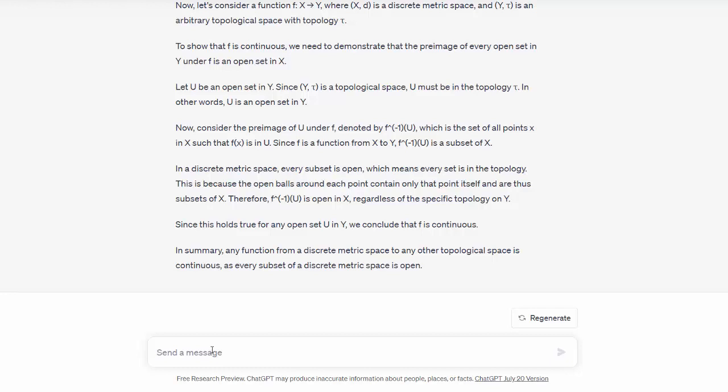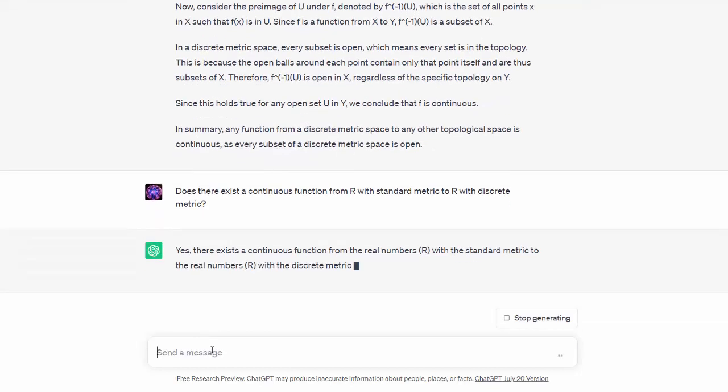Let's just ask, does there exist a continuous function from the reals, say, with standard metric to the reals with discrete metric? If you watched my video, you probably know that the only continuous functions from R with standard metric to R with discrete metric are constant functions. Okay?